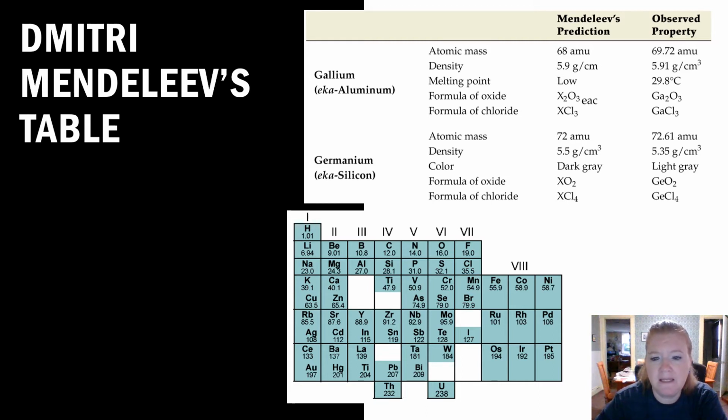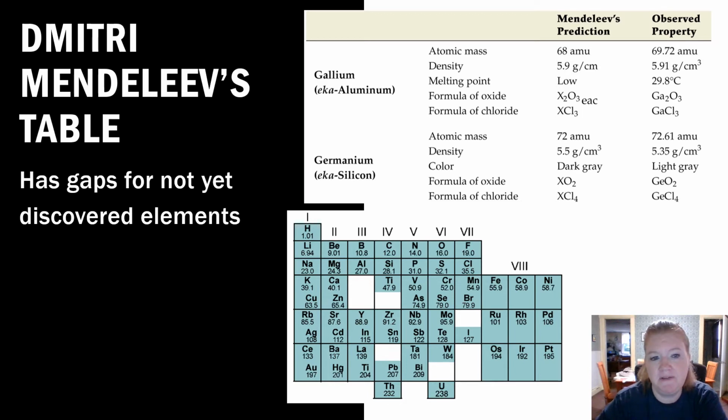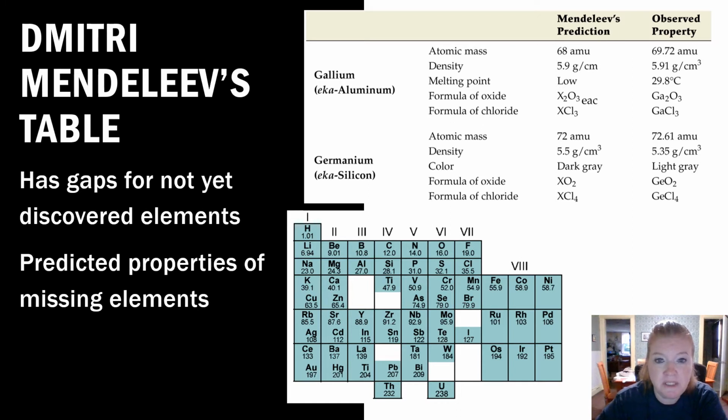Something else that is important to note about Mendeleev's table: he has gaps for not yet discovered elements. And he predicted the properties of those missing elements. In fact, he named them. Like he named an element eka-aluminum, so close to aluminum, but not aluminum. And he predicted the properties. You can see from this table that some of his predicted properties were surprisingly accurate for elements that he didn't even know existed. So Mendeleev, amazing.